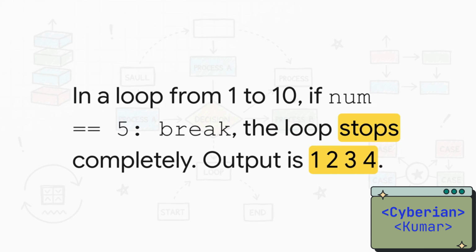Imagine we're counting from 1 to 10, but we have a condition that says to break when the number is 5. Well, the loop starts counting 1, 2, 3, 4. But the moment the number becomes 5, bam, the loop stops dead in its tracks. It never even prints the 5. The adventure in that loop is over.